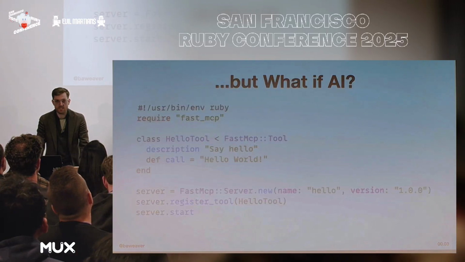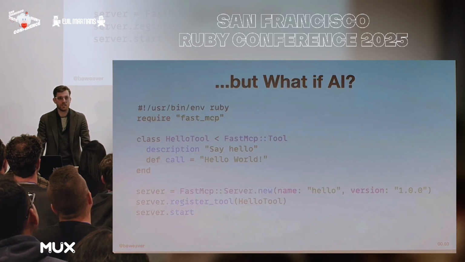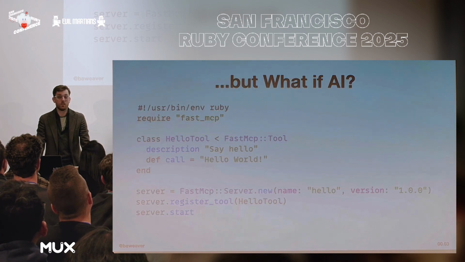So what exactly does an MCP tool look like in Ruby? We're just going to briefly go over this. A very basic tool might look like this. And we make a tool, we make a server, we register the tool, and then we start it. Now, if we save that as hello MCP and made it executable, we could add it to any of our AI agents that happen to be in our editor, such as Cline, Claude.